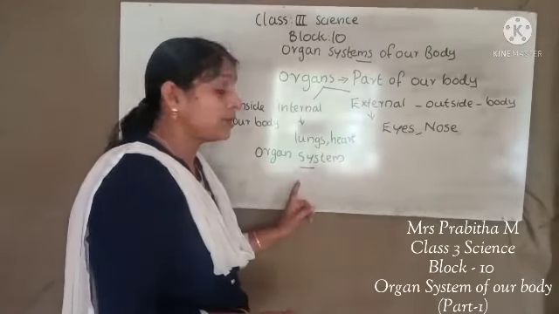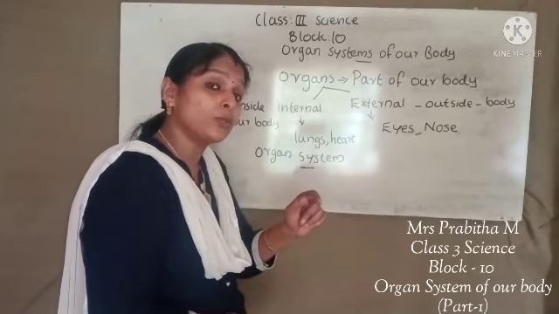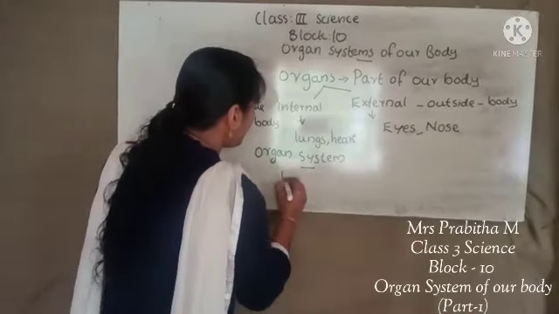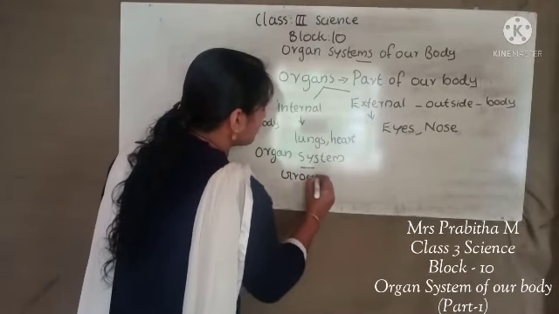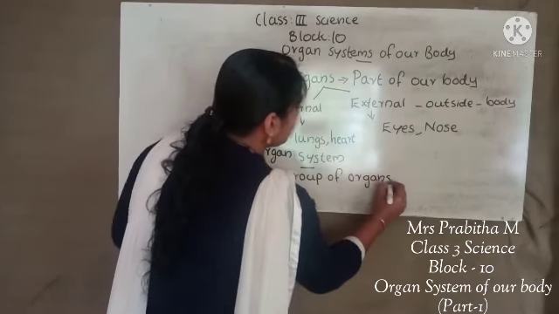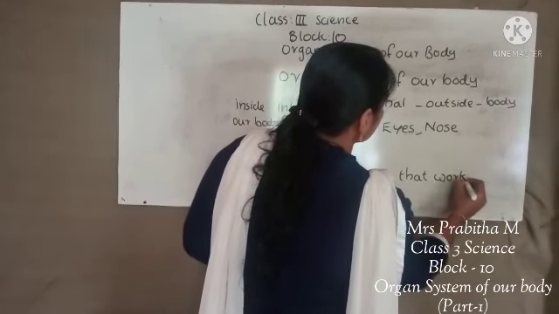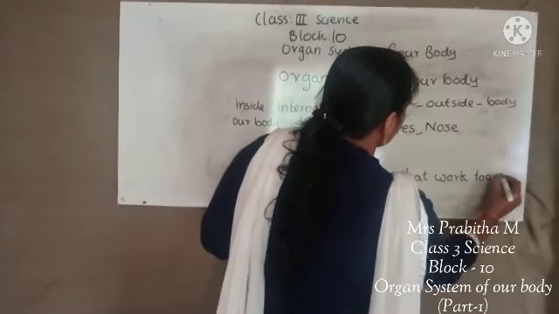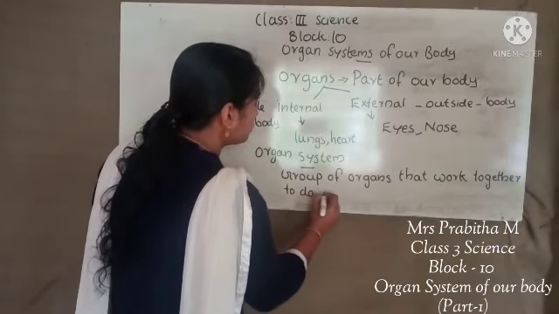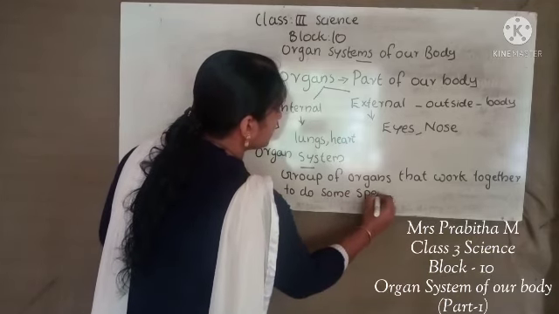Then an organ system consists of a group of organs that work together to do some special function.